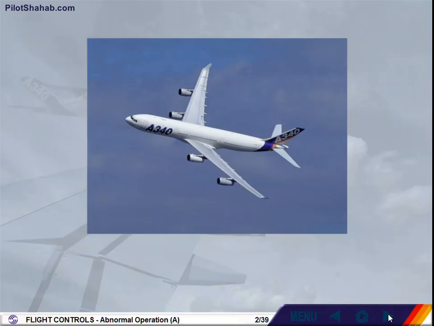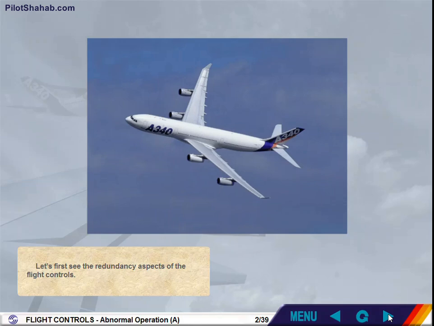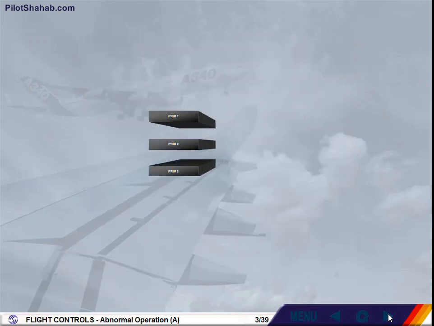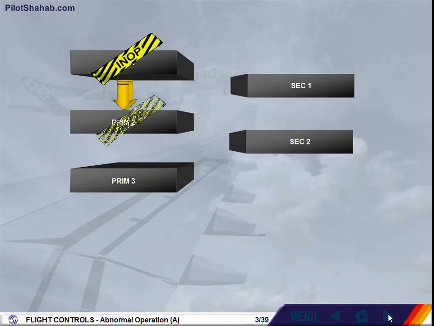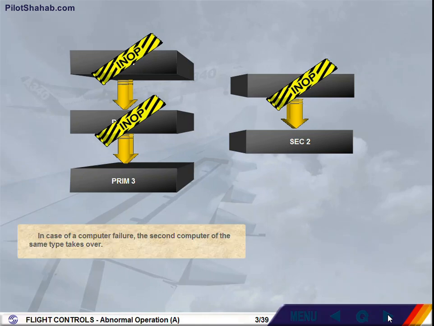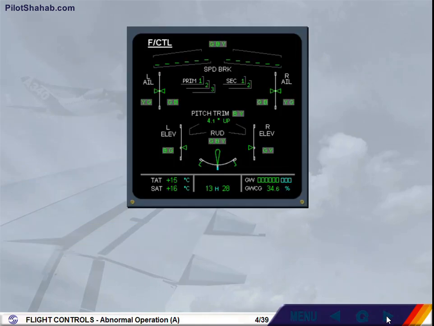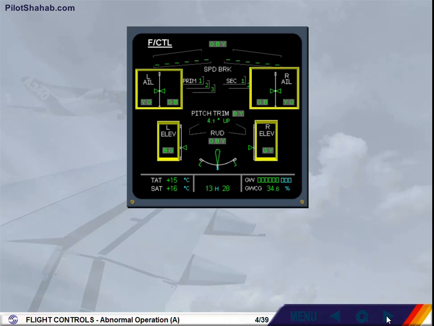Let's first see the redundancy aspects of the flight controls. In case of a computer failure, the second computer of the same type takes over. Each primary flight control surface is controlled by different hydraulic sources: 2 for the ailerons, elevators, and stabilizer, 3 for the rudder.